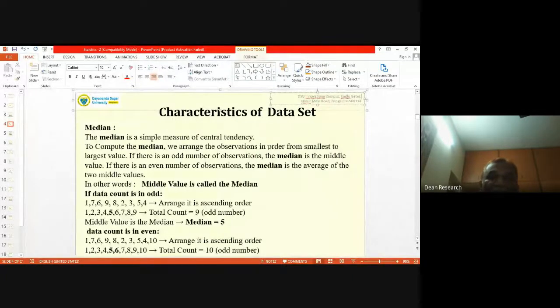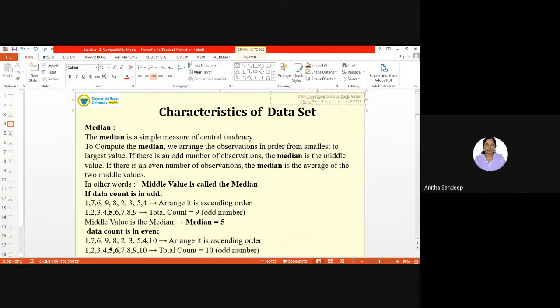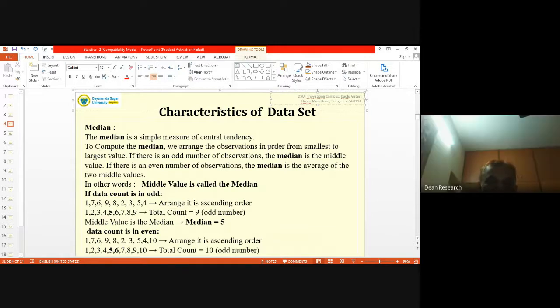Additional characteristics of the data set, which will probably bring in other properties of the data. That's what is being shown over here. Hope now you are able to see this, right? Yes, sir, we can see. Okay, good. Median, by definition, is the middlemost value.